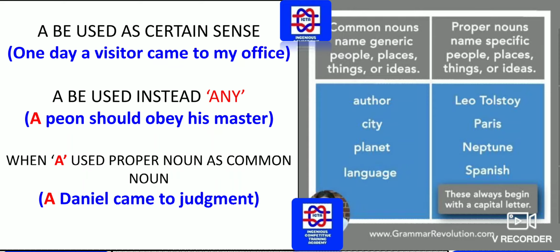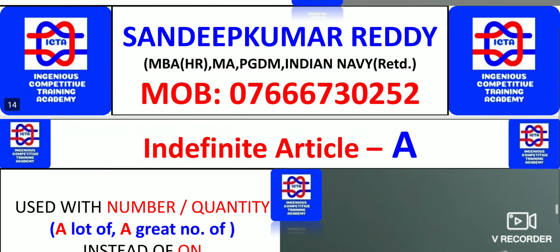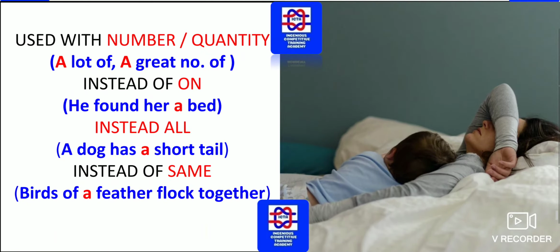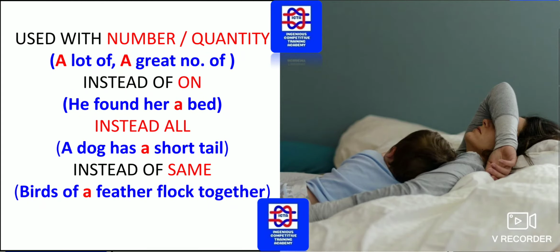When a proper noun is used as a common noun, a Daniel came to judgment. Here, whatever the proper noun has been given, that is used as a common noun where a can be used. Leo Tolstoy, an author. Paris, a city. These are all a few things which are to be remembered, which can be used as proper nouns as common nouns. Next we have used with the number or quantity. A lot of, a great number of, these are all used with the number or quantity where a can be used.